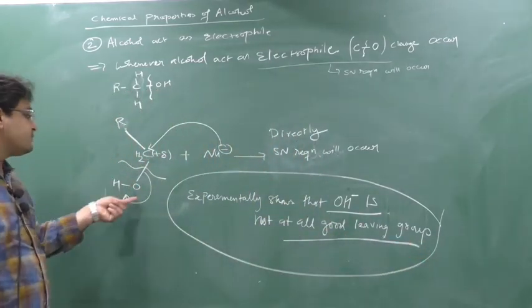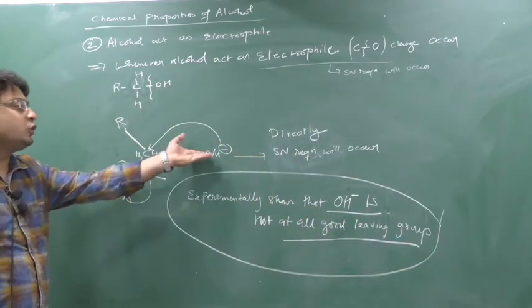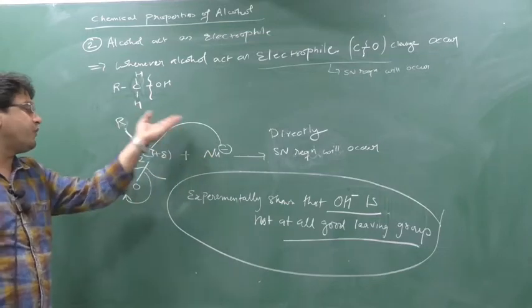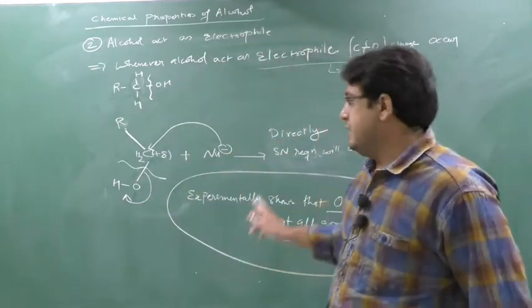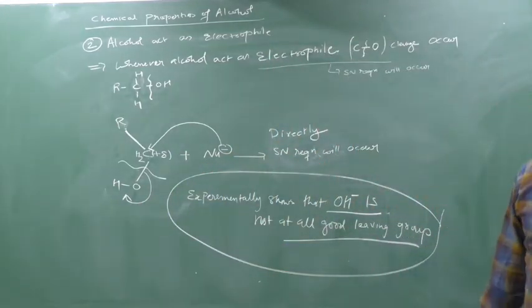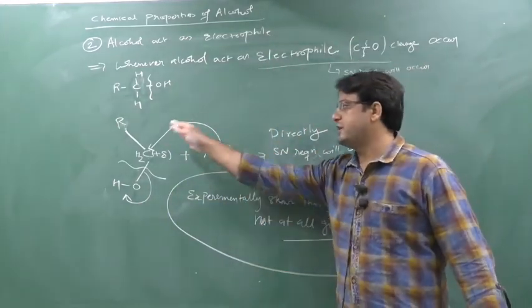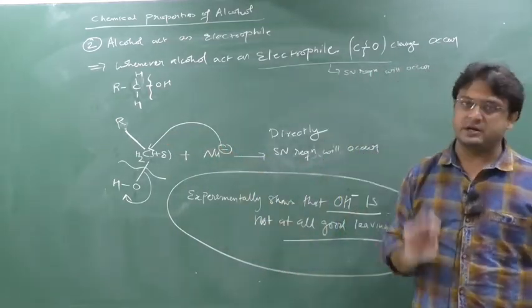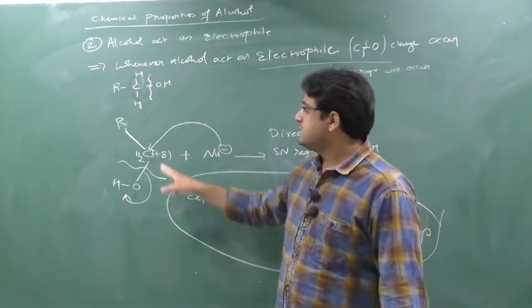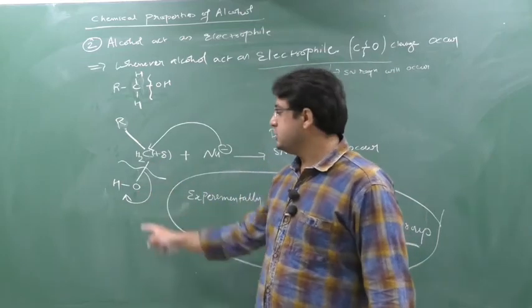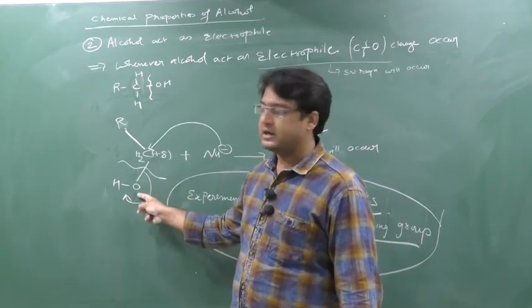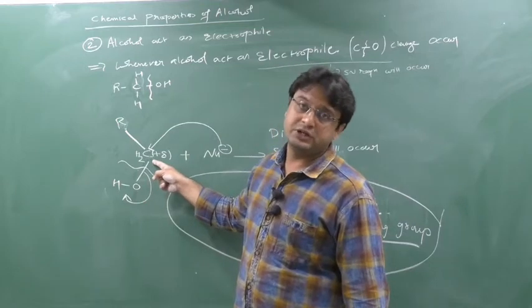So when OH minus will not release easily, this nucleophile cannot attack. When this nucleophile cannot attack, the reaction will not occur. That's why I am telling you here directly the SN reaction will not occur. This is the SN reaction because your nucleophile is attacking, no? So whenever a nucleophile attacks, SN reaction. So what are you thinking? This is an alcohol. This carbon is bonded with this oxygen, so this oxygen has the partially negative charge and this carbon has the partially positive charge.